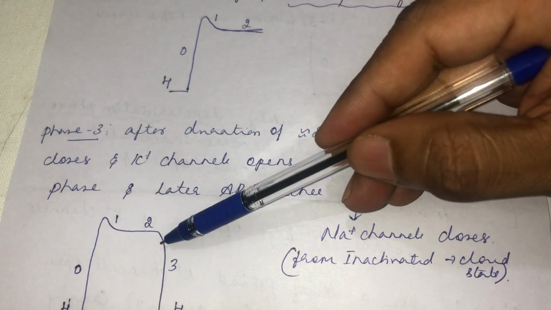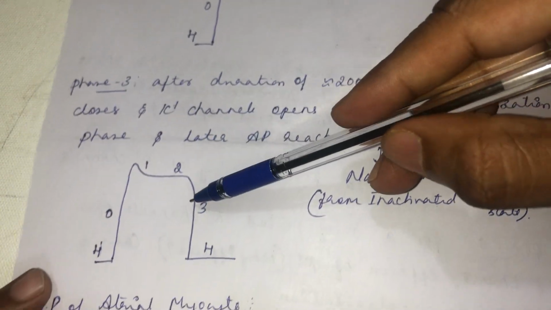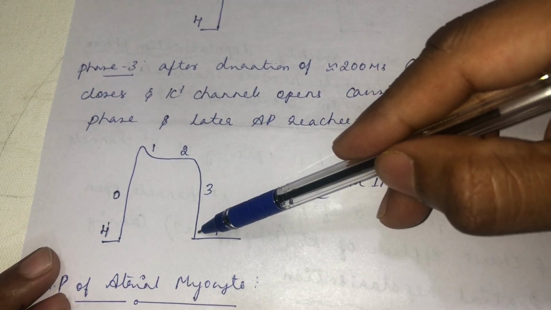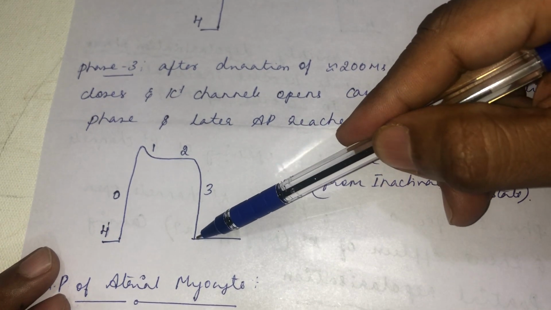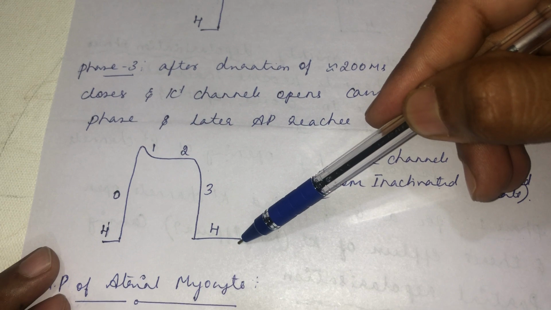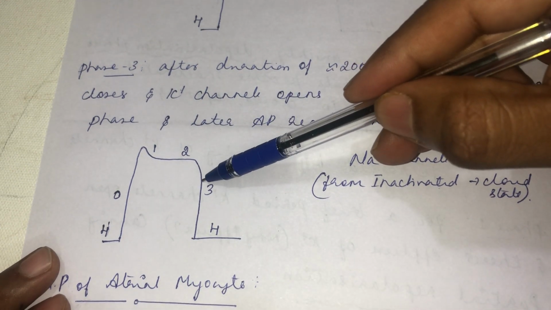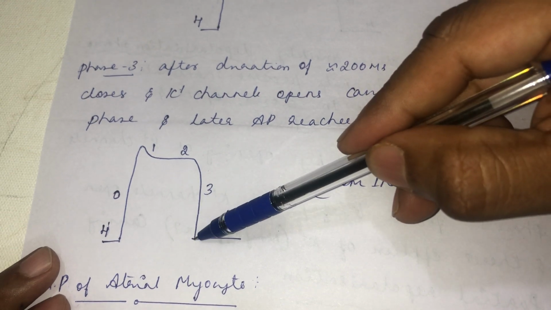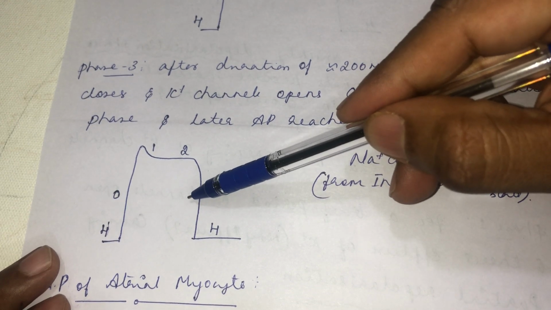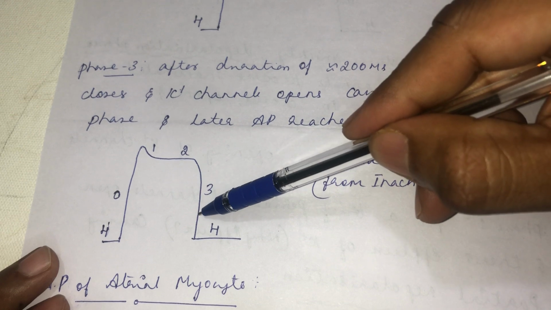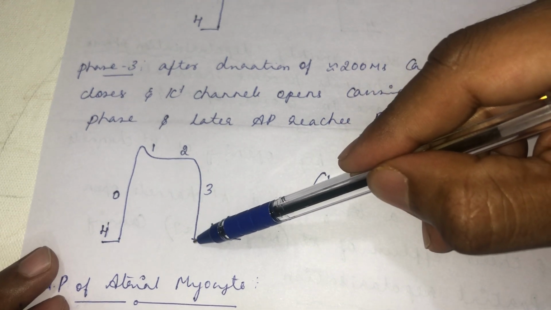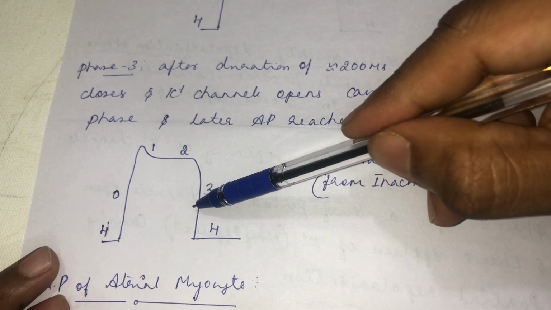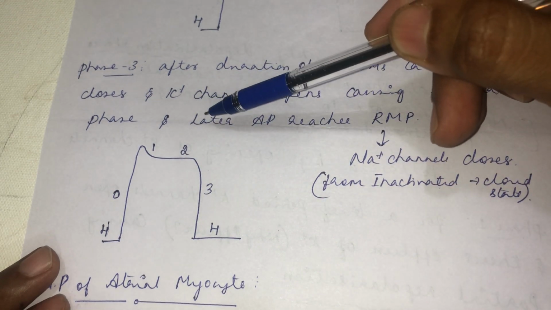And later, phase 3 of the action potential reaches minus 80 to minus 90 millivolt, the resting membrane potential. Till this stage the sodium channels will be in the inactivated state. Once the action potential reaches the resting membrane potential, the inactivated state of the sodium channel will transform into the closed state.